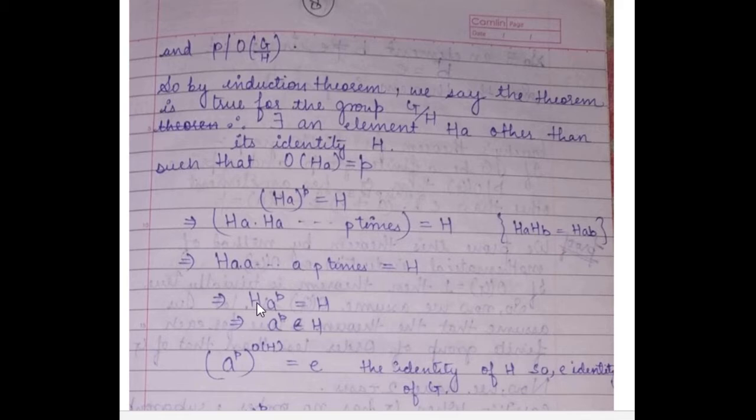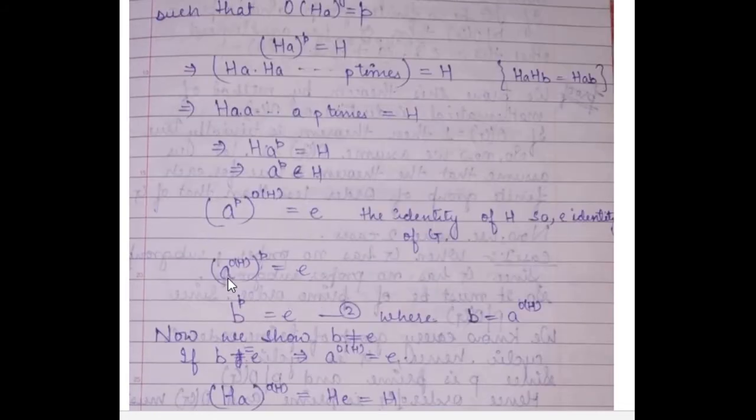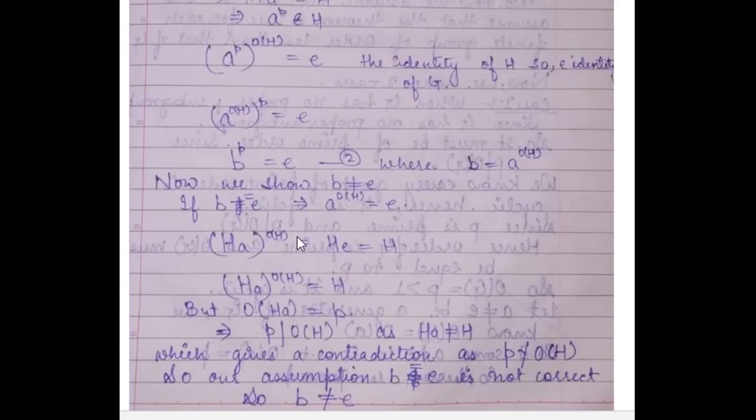When HA is equal to H, A belongs to H. So using that property of cosets, A to the power P belongs to H. So A to the power P to the power order of H is equal to identity. This implies A to the power order of H to the power P is equal to identity. Let us take A to the power order of H equal to small b. So we have proved that B to the power P is equal to E. This is your second equation.